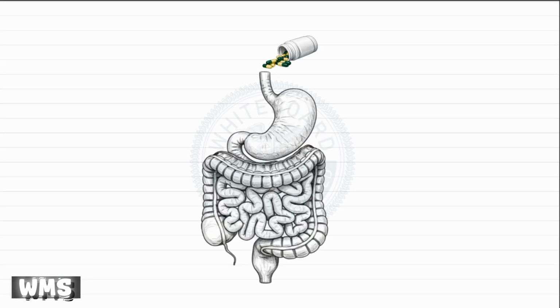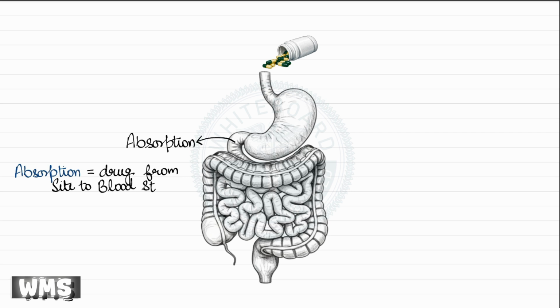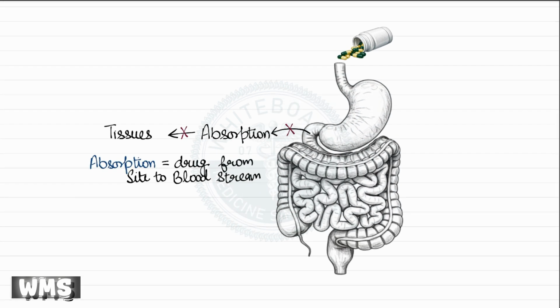When we administer a drug, for example, by the oral route, the very first and most crucial step for that drug to produce its intended therapeutic effect is absorption. In simple terms, absorption refers to the movement of the drug from its site of administration into the systemic circulation, that is, into the bloodstream. Until the drug successfully enters the blood, it cannot be distributed to various tissues. It cannot reach its target organ, and therefore it cannot exert any pharmacological action. For this reason, absorption is rightly considered the first and most fundamental step in the entire journey of a drug inside the body.